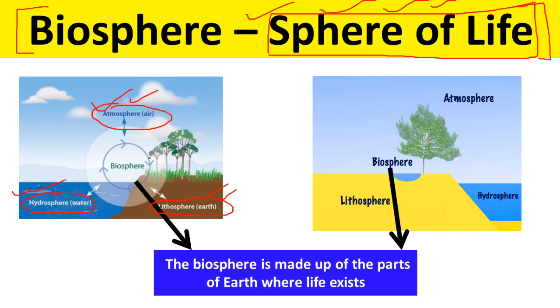So apart from these three spheres, there is another sphere, that is biosphere, and that interacts with all these three spheres, okay. So biosphere is made up of all the parts of the earth where life exists. The interaction of hydrosphere, lithosphere and atmosphere makes life possible in this narrow area, and that is known as biosphere.